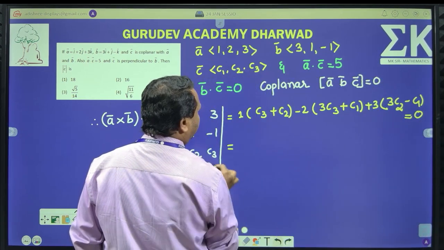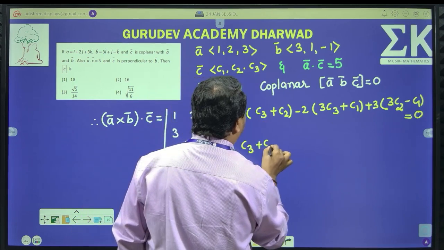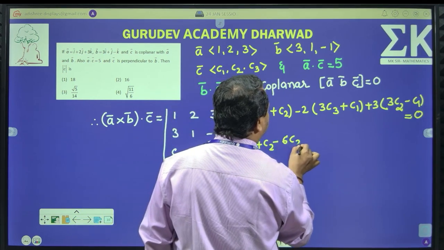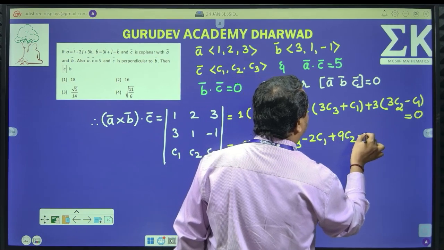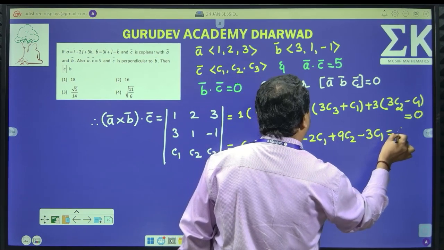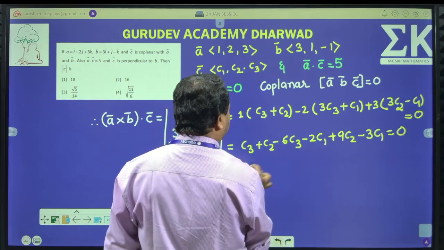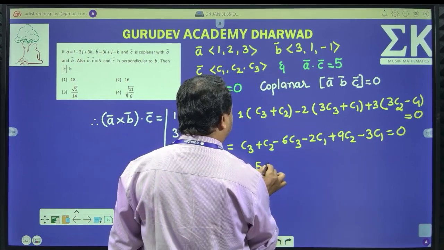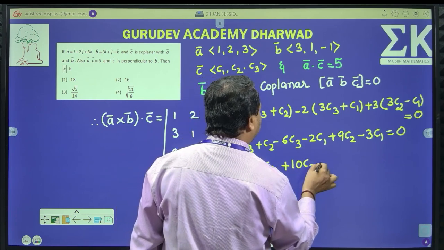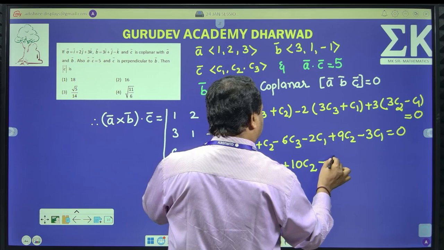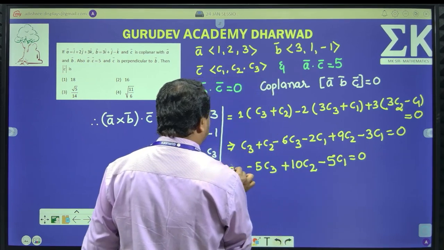This is C3 plus C2 minus 6C3 minus 2C1 plus 9C2 minus 3C1 must be equal to 0. So this is minus 5C3 plus 10C2 minus 5C1 must be equal to 0.